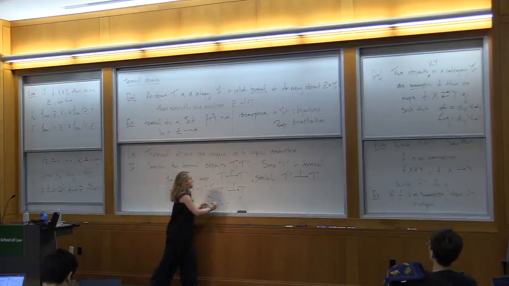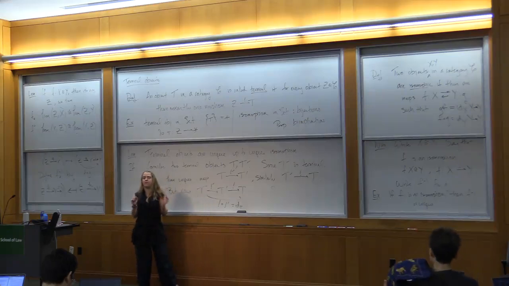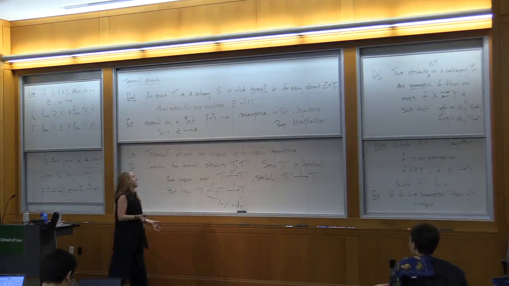So indeed, this is the identity. I have a map from T to T. There's only one map, and we already know one is the identity. So it has to be the identity.